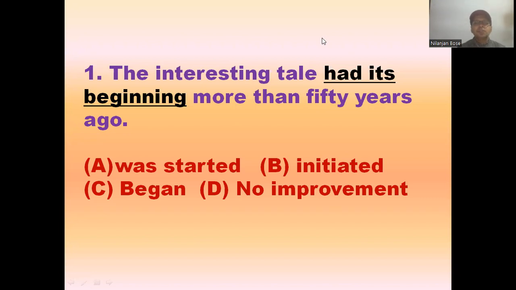If I go through the question, I find: the interesting tale had its beginning more than 50 years ago. Try to understand the meaning of the question. The interesting tale means an interesting story. It had its beginning more than 50 years ago, meaning that 50 years back this tale was created. Now, if you are talking about the remote past, which is the underlined word here? "Had its beginning." So you need to decide whether any improvement is required or not.